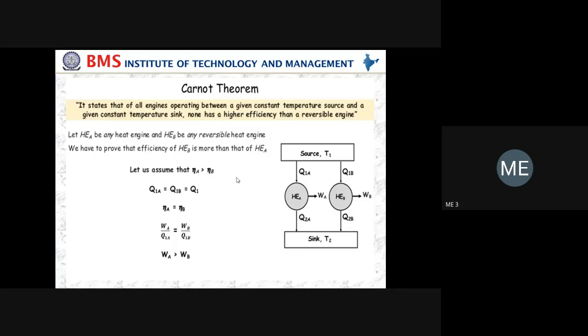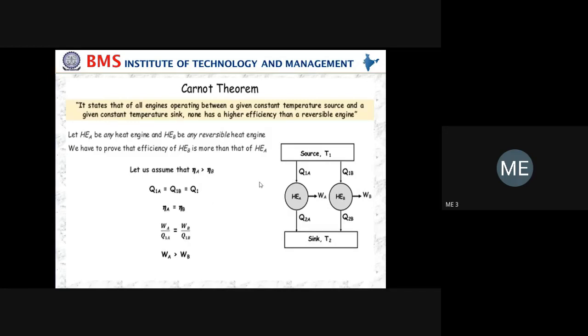Now here, first we should have the statement of Carnot theorem. It states that of all the engines operating between a constant temperature source and a constant temperature sink, none has higher efficiency than a reversible cycle. It means among all the engines, whatever you take, the engine with the reversible cycle gives the maximum efficiency. If you have an irreversible process, then the engine will not give the maximum efficiency. So that is the statement.